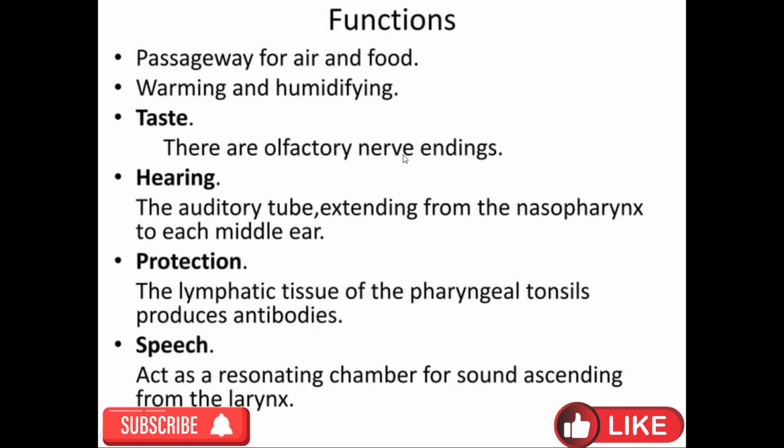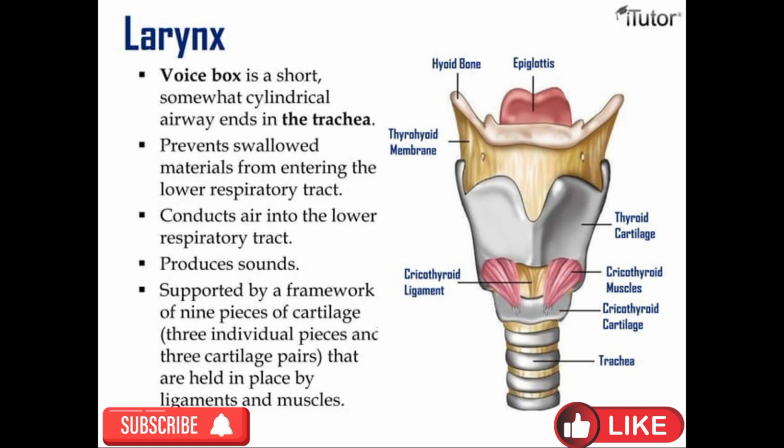Hearing: the auditory tube extends from the nasopharynx to each middle ear. Protection: the lymphatic tissue of the pharyngeal tonsil produces antibodies. And speech: it acts as a connector for sounds ascending from the larynx. Larynx is the third part of the respiratory system. It is also known as the voice box or sound box.